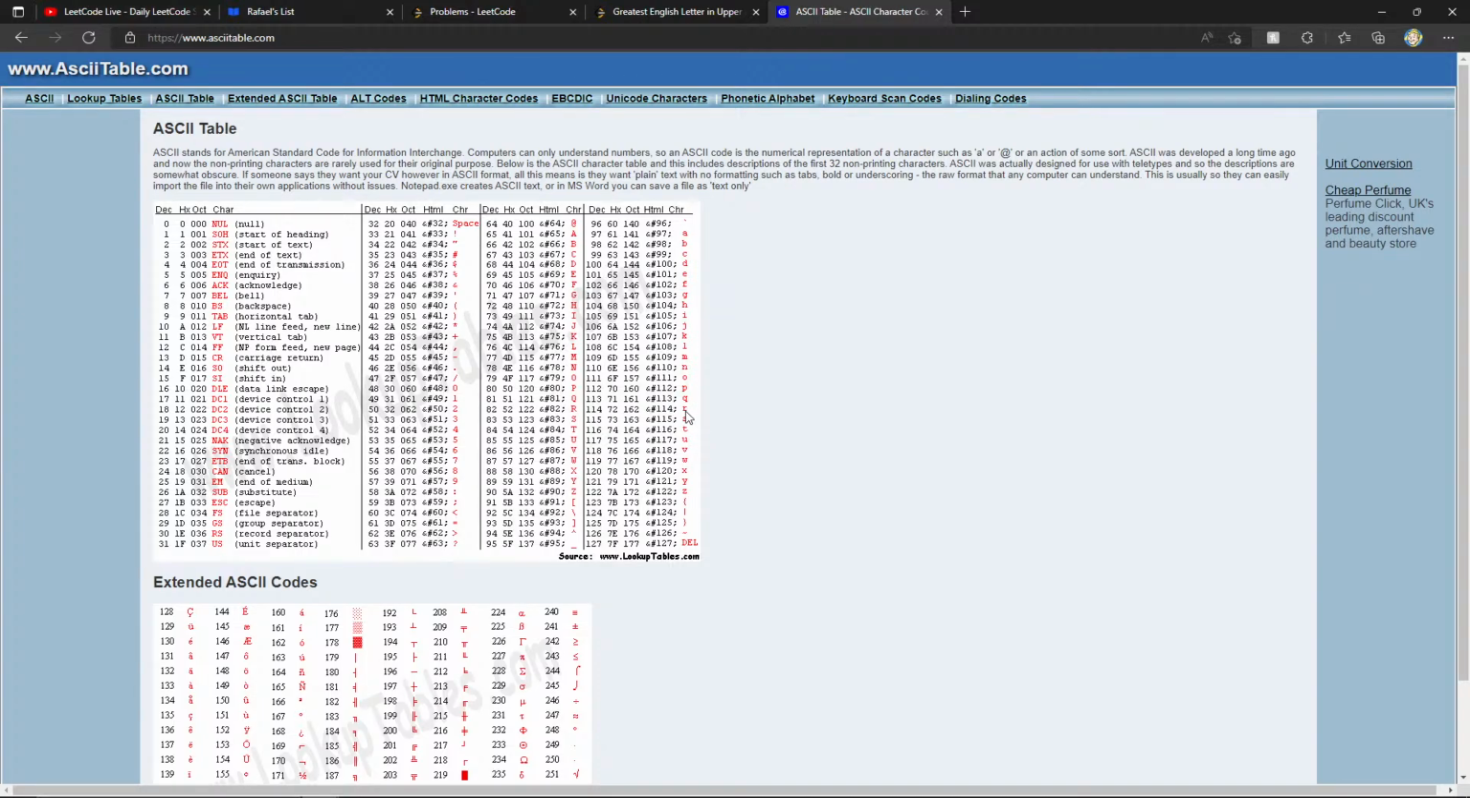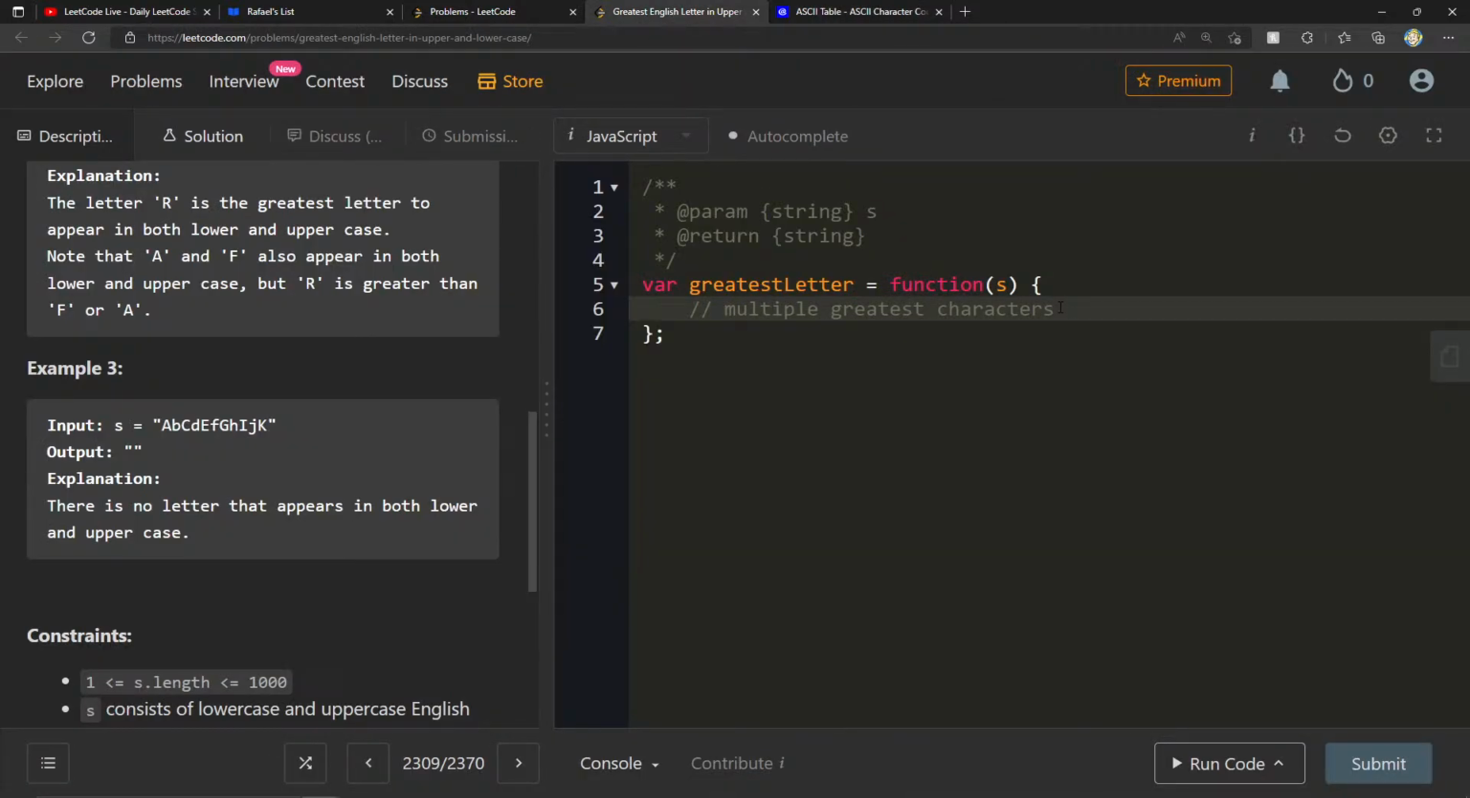If there was another one that appeared, then I know its uppercase equivalent would have also appeared at least once. So that means it appears twice, and it's the greatest one. Since we started from the back, it necessarily has to be the largest one. So I think that's what I want to do here. I'm going to say const ASCII is equal to a new array. I'm going to fill this up with 128, and fill this with 0.